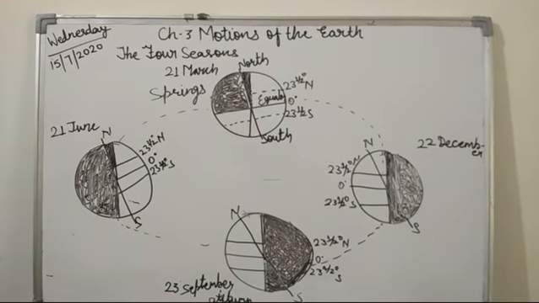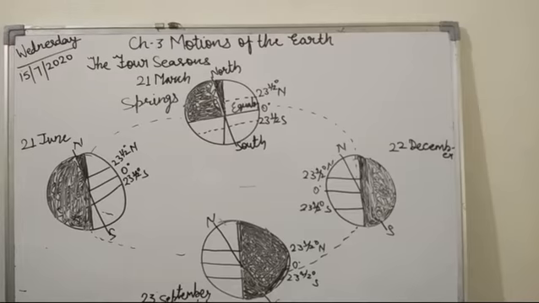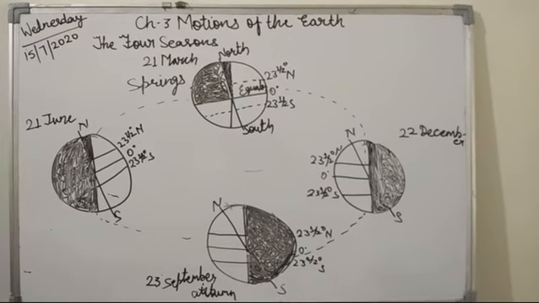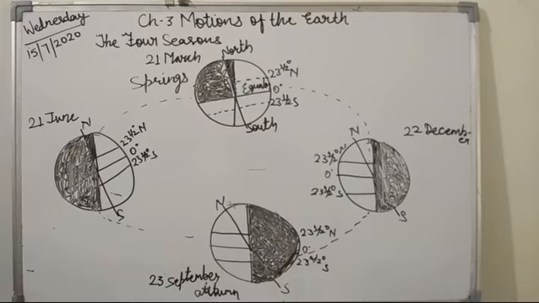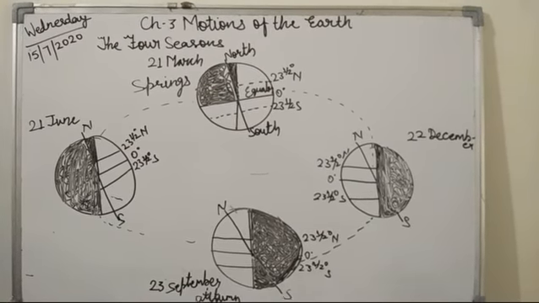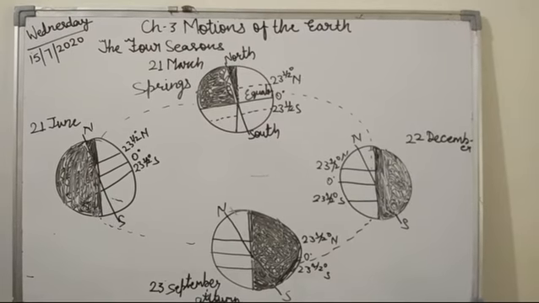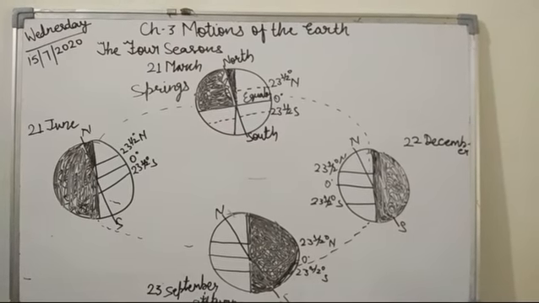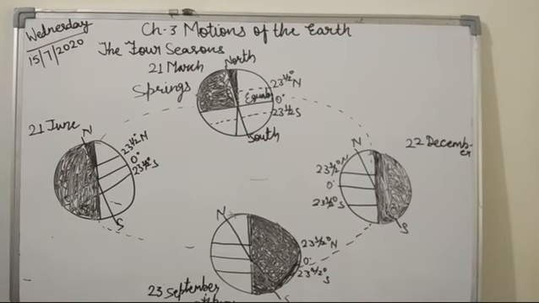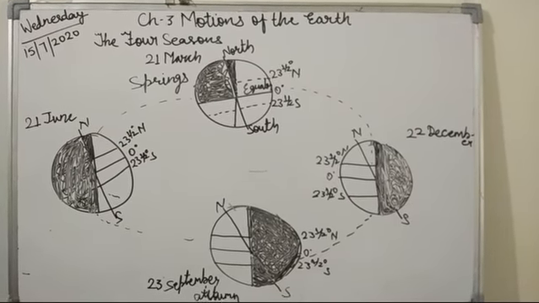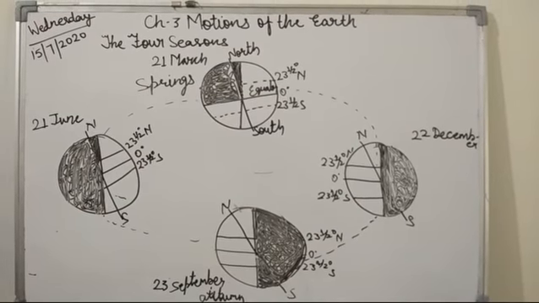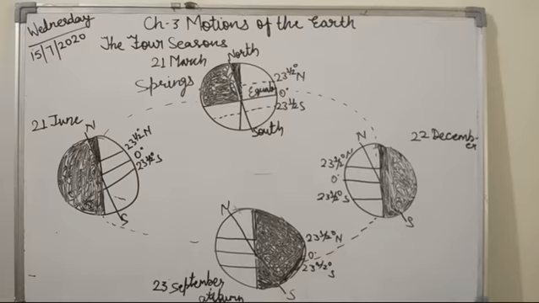As in the diagram, you can see that on 21st March there is the northern spring equinox, because the sun is overhead at the equator at 0 degree. Its radiation is evenly spread in the northern and southern hemispheres. Then on 21st June there is the summer solstice, because the sun is over the Tropic of Cancer. So it is summer in the northern hemisphere, while it is just the opposite in the southern hemisphere, because there it is winter.